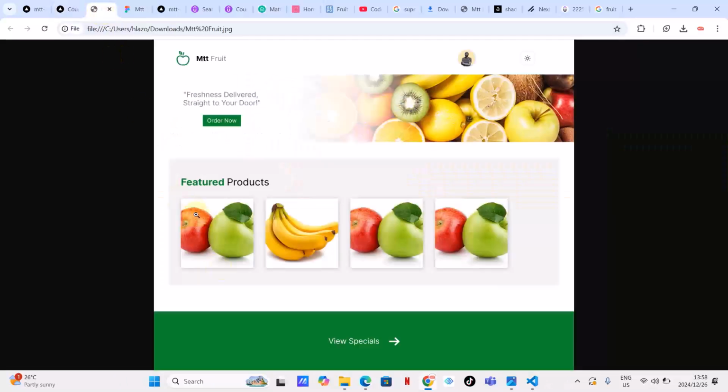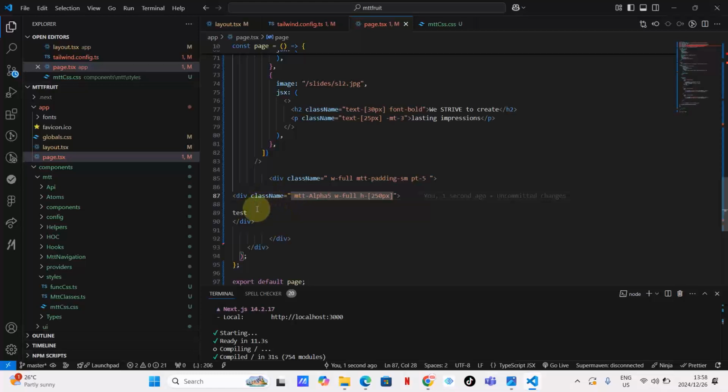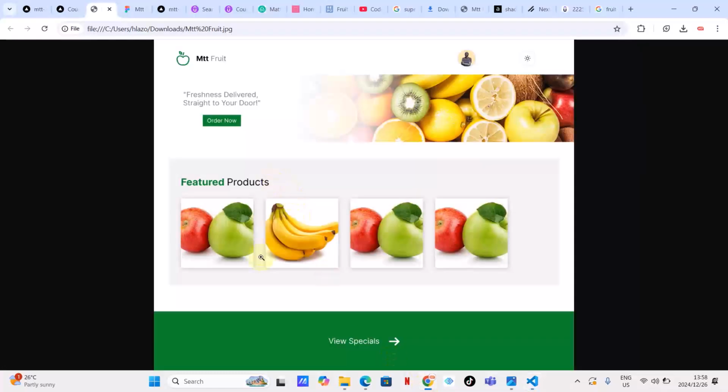Let's see. Now I need to add this product. First of all, let me just add this featured product. Featured product, yes. What else can I do? Now let me just do this as it is. Let me type here. I think this is going to be a row or a column in a way. This is going to be the first row and the second one. So these are arranged in a column fashion.